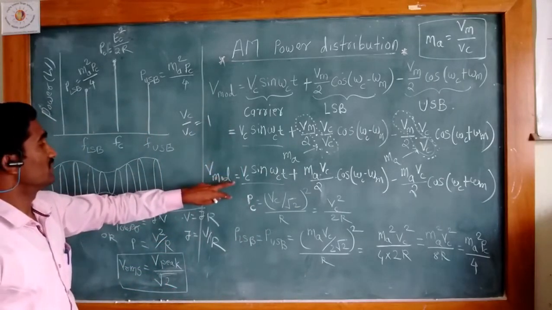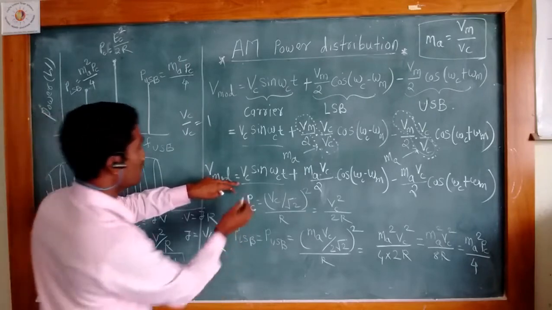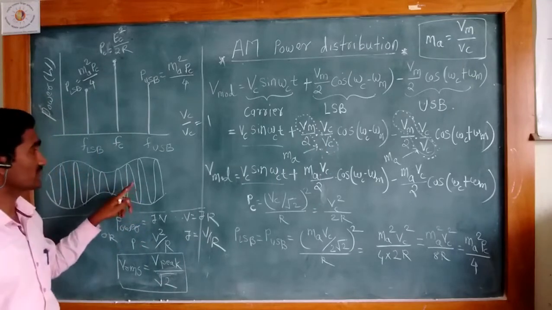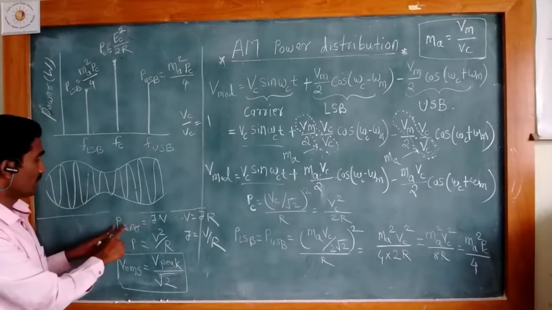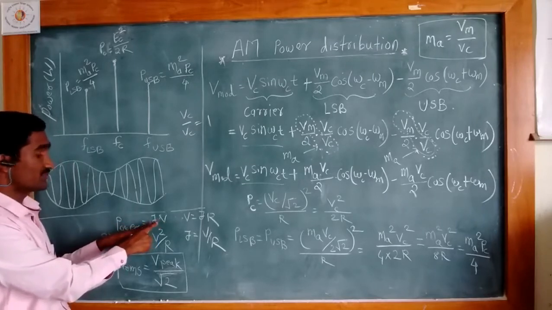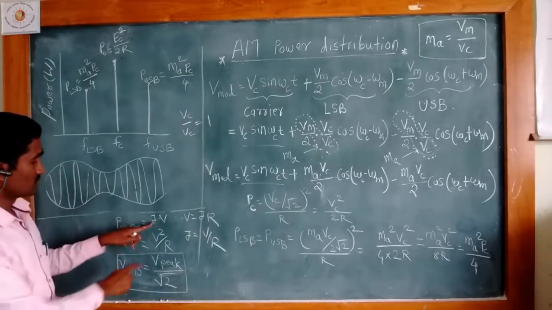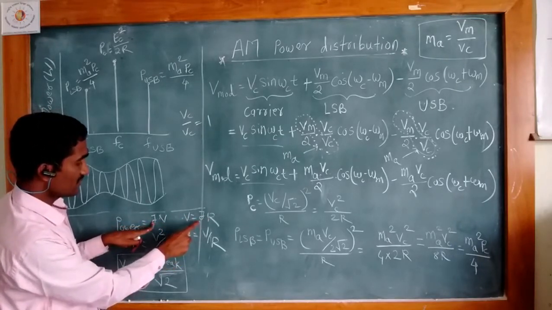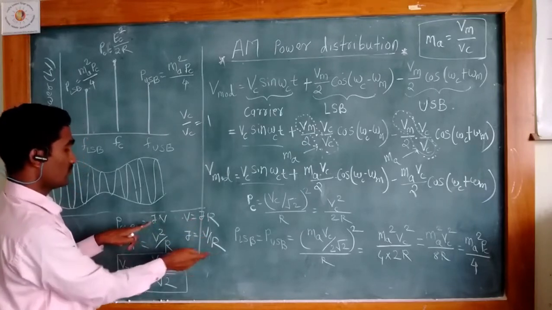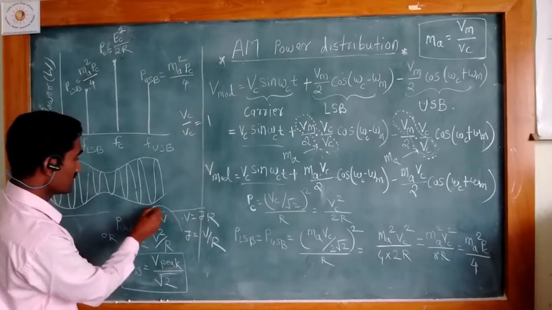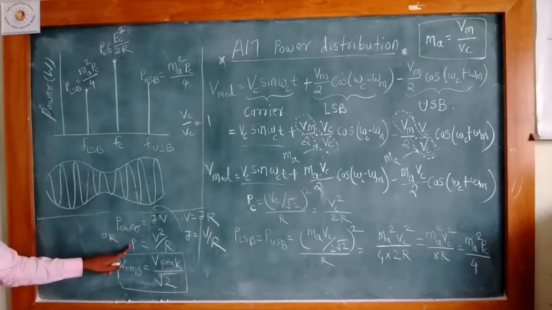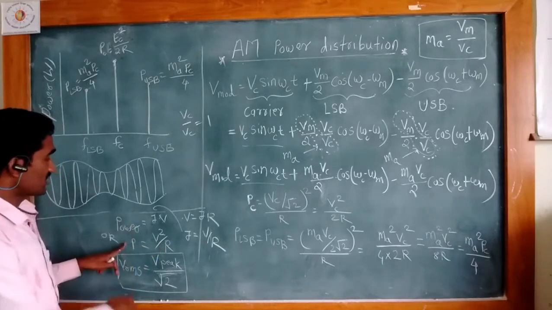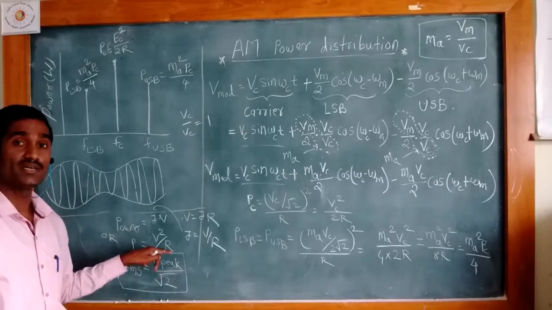Now we find the power of this wave, and for that purpose we require the power equation. Power is equal to voltage multiplied by current. We also know that V is equal to IR, so I is V divided by R, and putting the value of I in this equation, we get P equal to V square divided by R. So power is the voltage square divided by the resistance.